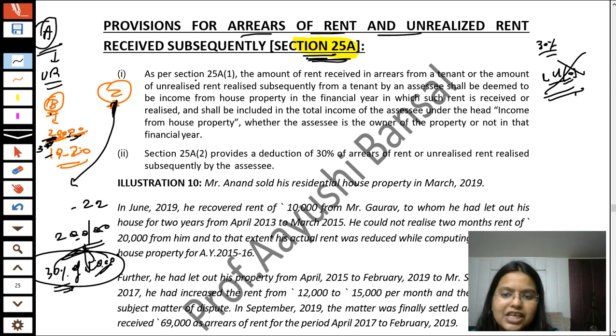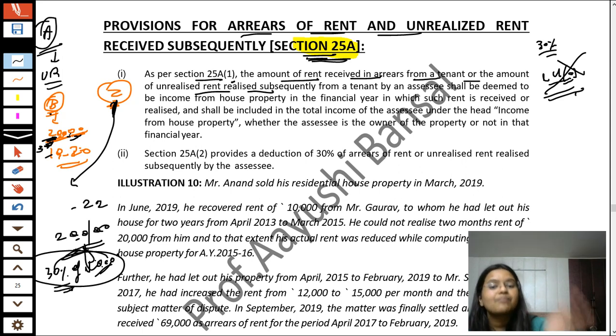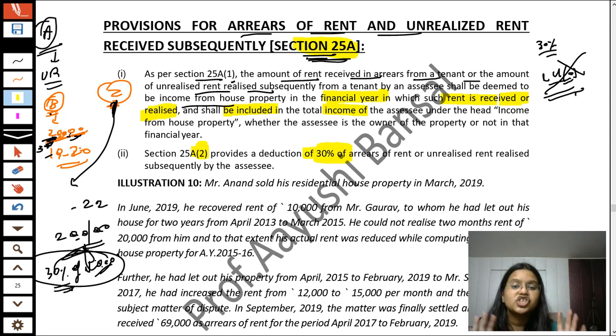As per section 25A, subsection 1, the amount of rent received in arrears from a tenant, or the amount of unrealized rent realized subsequently from a tenant by an assessee, shall be deemed to be income from house property in the financial year in which such rent is received or realized, and shall be included in the total income of the assessee for that year. Subsection 2 of section 25A says that there will be a deduction of 30% of arrears. Subsection 1 of section 25A charges tax on it, and subsection 2 gives the deduction of 30%, just as section 24(a) gives it on NAV.